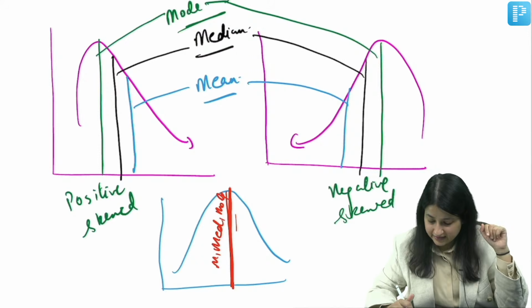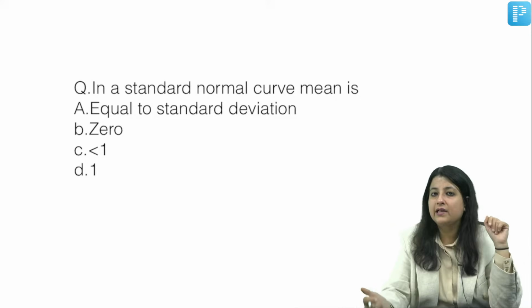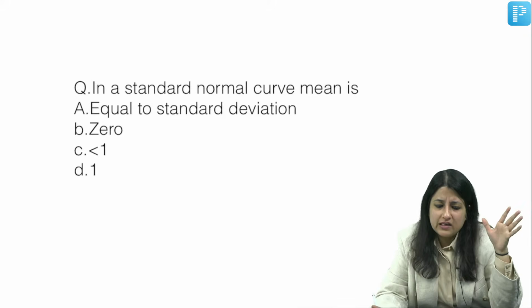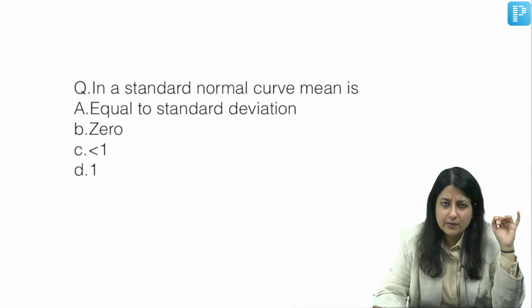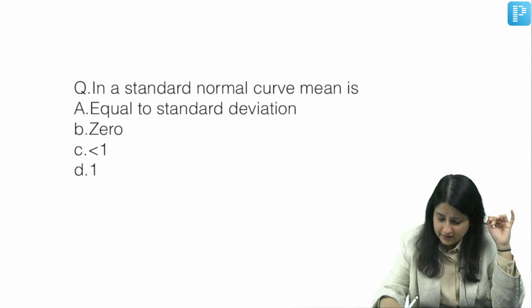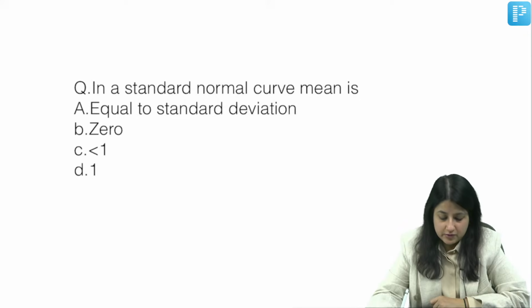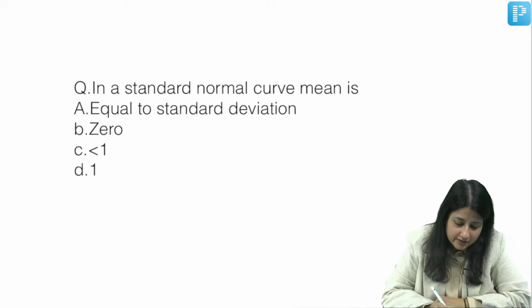Let me test you if you understood or not. Do this one quickly, as fast as possible. In a standard normal curve, mean is equal to what? Options: standard deviation, 0, less than 1, or 1. What is the answer to this? Very good.